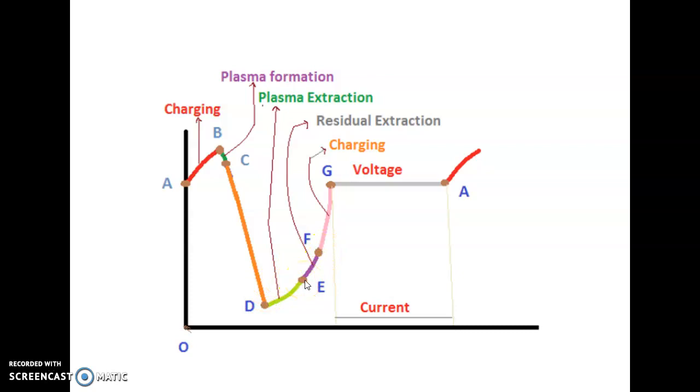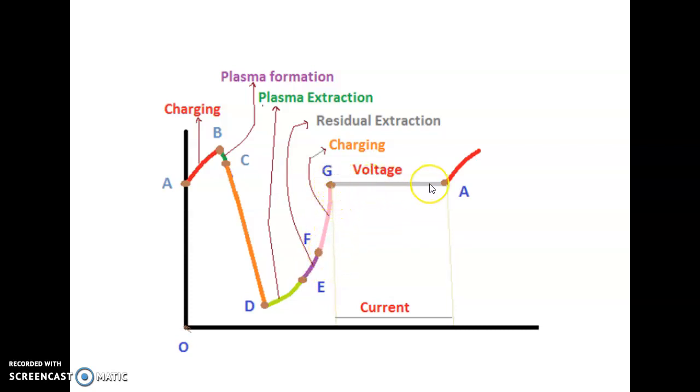Okay, after point E, there will be the curve segment EF. In the curve segment EF, the residual charge is completely removed. Next, FG, the diode will be charging again as a fixed capacitor.